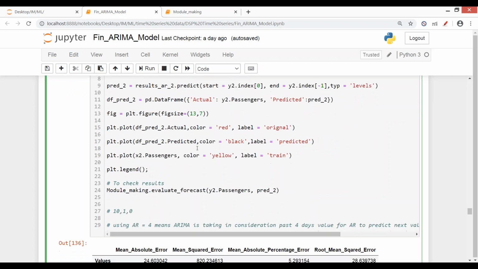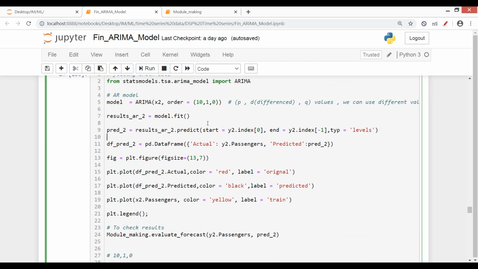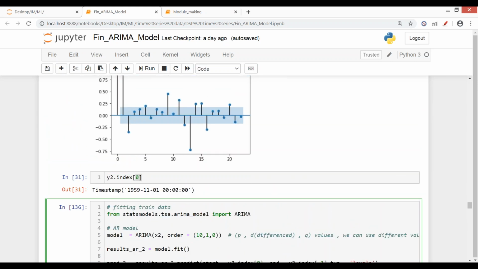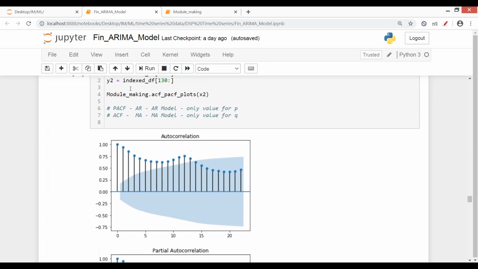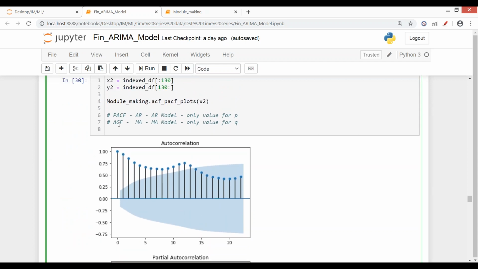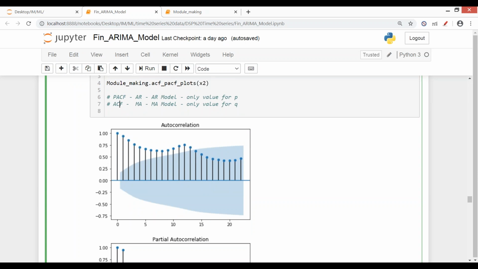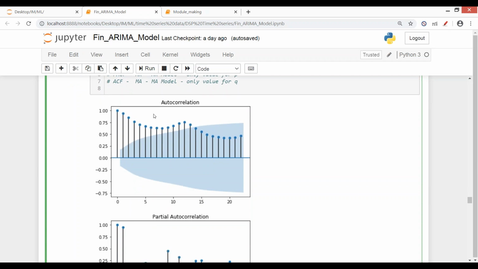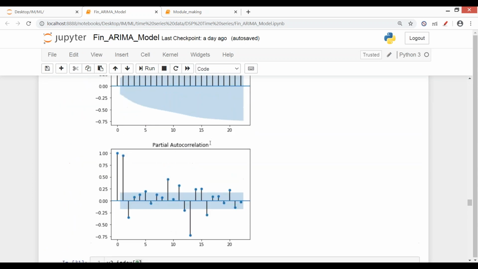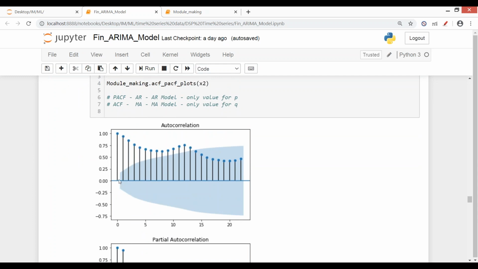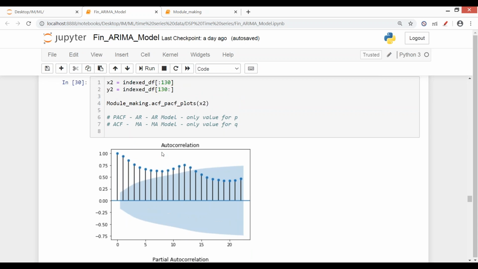Okay, so now we'll just do the tweaking part here. Let's say what was our ACF and PACF plot. Now let us just consider for MA, what we have taken MA value here, we have taken 0. So now let's just try the values from 0, 1 till this range. Let's try some values and see how results change when the data is not stationary.